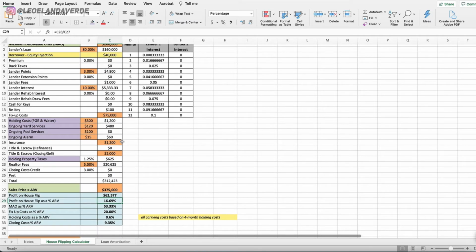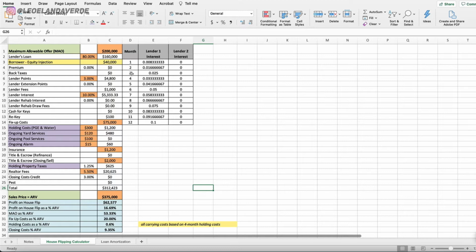The areas in blue are the percentages. Those are the metrics that you need to understand, and they will change as we go through the example. So keep a close eye on this profit as a percentage of the actual dollars and as a percentage of the ARV. All of these variables will change as we go into the example.